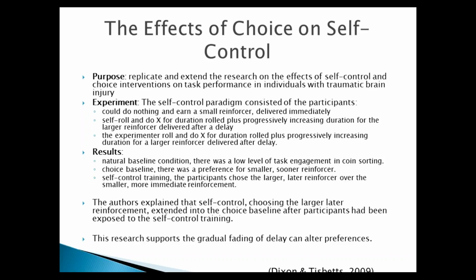The general results were that during the natural baseline condition, there was a low level of task engagement and coin sorting. During the choice baseline, there was a preference for the smaller, sooner reinforcer. During the self-control training, the participants chose the larger, later reinforcer over the smaller, more immediate reinforcement. The authors explained that self-control choosing the larger, later reinforcer extended into the choice baseline after participants had been exposed to the self-control training. This research supports that the gradual fading of delay can alter preferences.